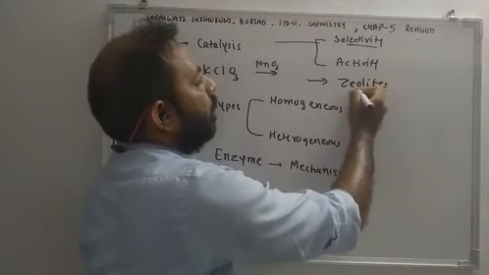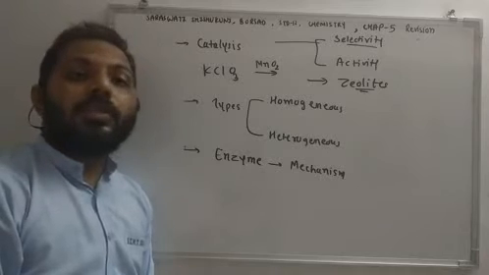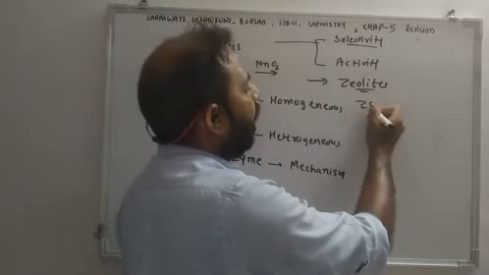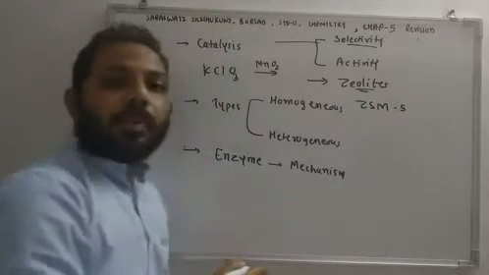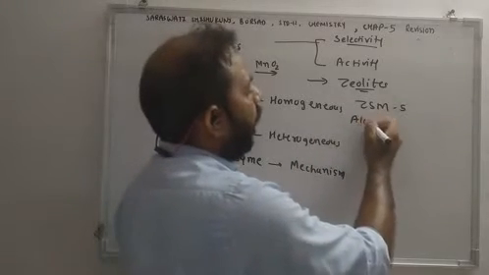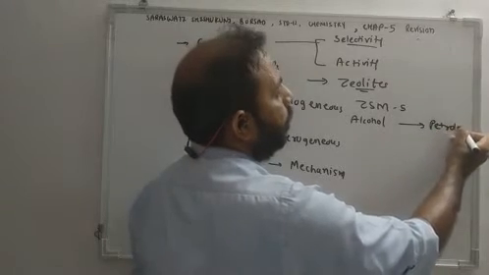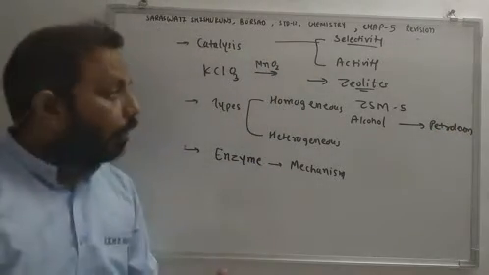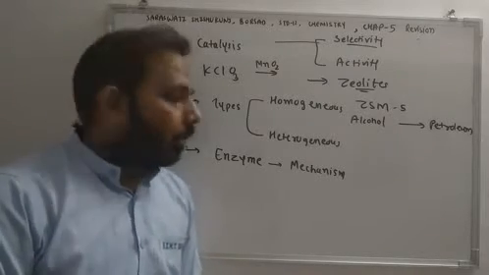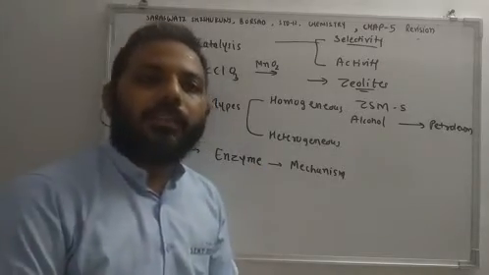Okay. Then one topic is to explain the action of zeolites. How does zeolite work and what is zeolite? So zeolites are aluminosilicates, okay, and they are mainly useful. One zeolite is ZSM5. Please remember the function of ZSM5, that it is useful for the conversion of alcohol to petroleum products. Okay, so please remember this kind of question for 1 mark. Then the chapter deals with enzyme mechanism, its type, and how the enzyme works. Okay.